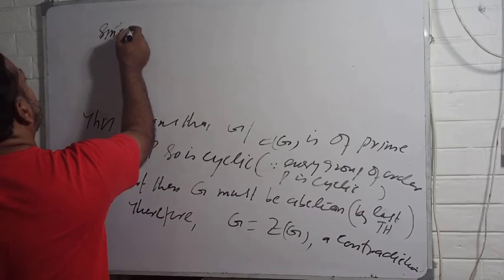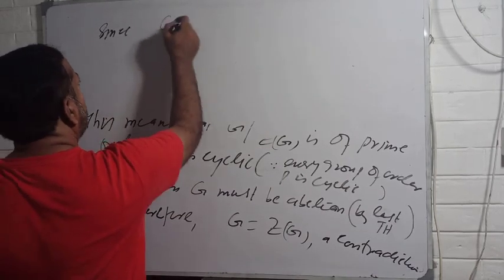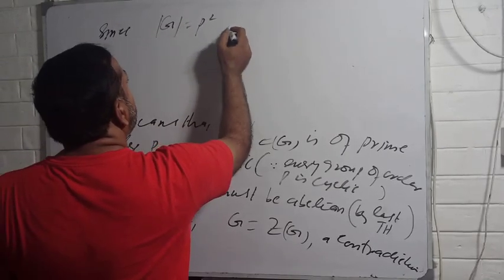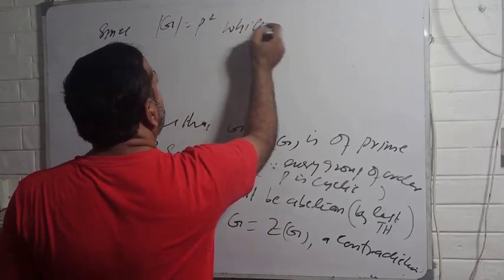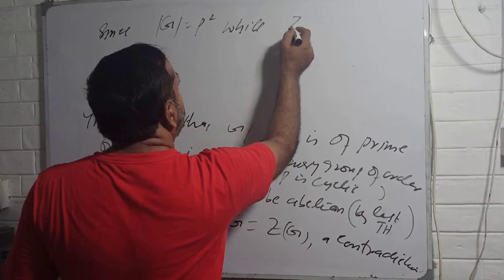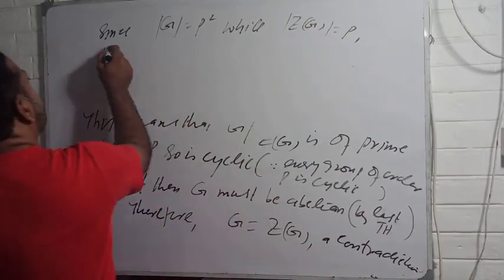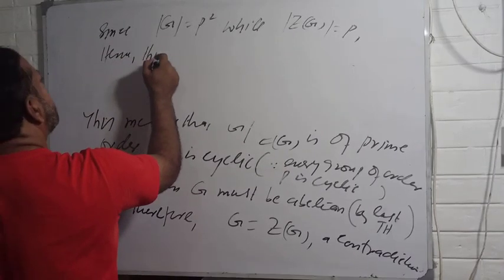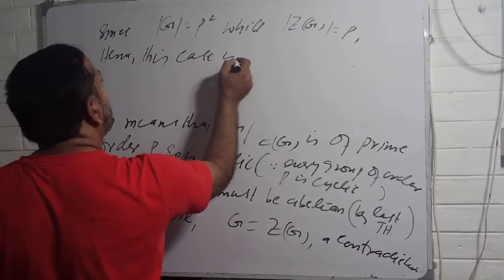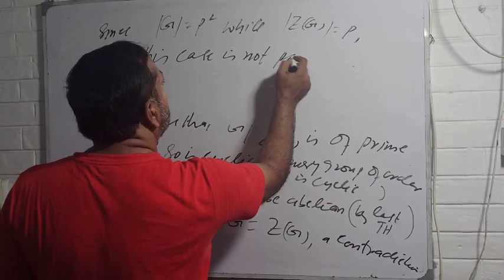Since the order of G is P square while the order of center of G is equal to P, hence this case is not possible.